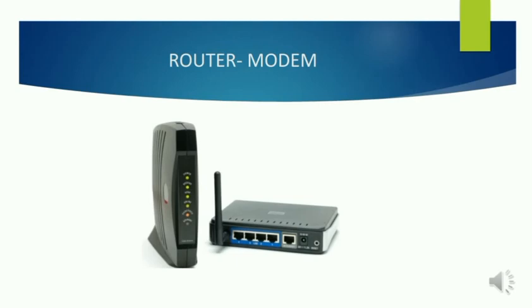Let's see how a router works. Routing is what allows data to be accessed anywhere in the world. Whenever you access something over the network, the request is first sent to the router. The router is the last part on the way to the destination server, the destination address. Whenever we send a request to the router, it assesses over the internet which is the easiest way to reach the destination address.